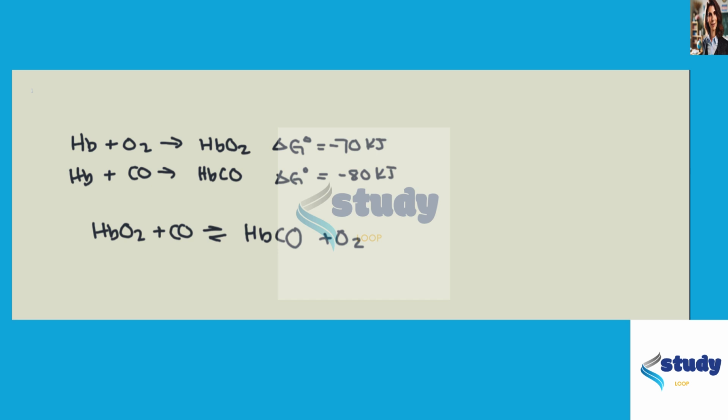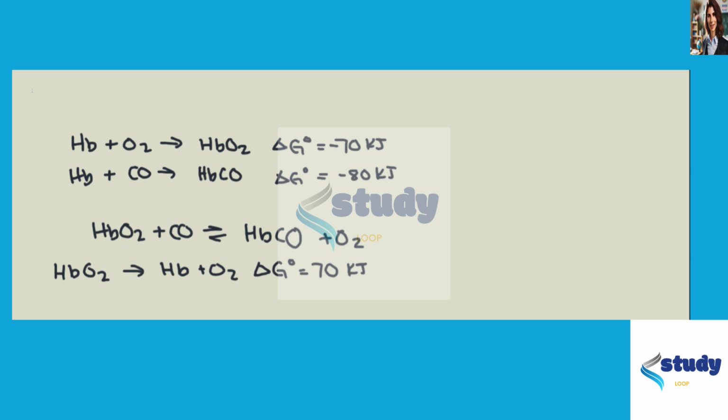So the first reaction needs to be flipped because we have this HbO2 in the reactants, and over here it's in the products. So we'll rewrite this as HbO2 yields Hb plus O2, and this delta G is going to get flipped, so it's 70 kilojoules. So positive 70 instead of negative 70.